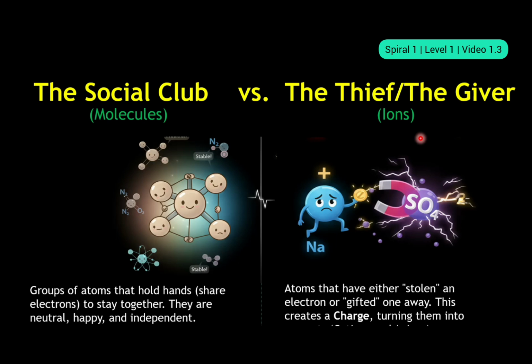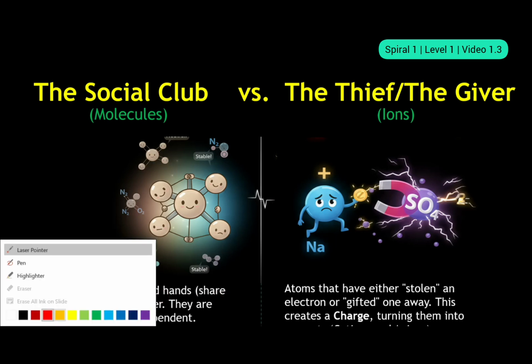So based on that, there are two types of ions. The givers are known as the cations, the ones who give away their electrons, gift away their electrons. The ones who steal other entities' electrons are known as anions, the thieves. All right. So broadly speaking, molecules are like the social club, who prefer to remain in groups. So basically, they remain as groups of atoms that hold hands together. When I say hold hands together, it means they share their electrons.